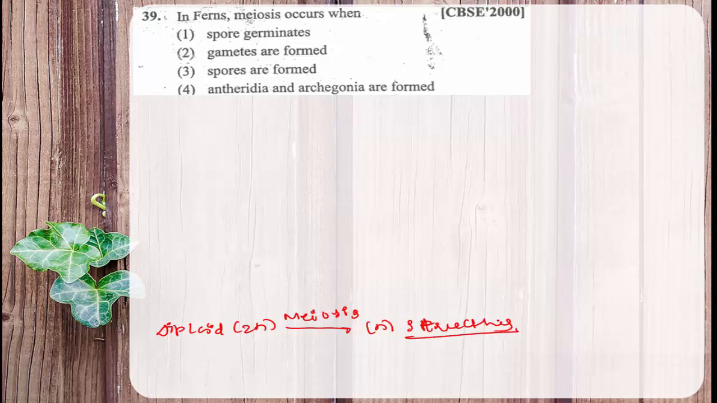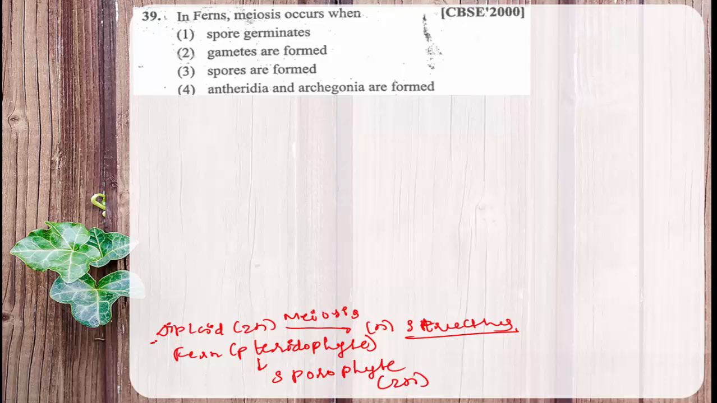So the question asked here: in ferns, when does meiosis occur? Whether it is taking place at the time of spore germination, or at the time of gamete formation, or at the time of spore formation, or at the time of antheridia and archegonia formation. So fern is a member of pteridophyte, and in pteridophytes, the sporophyte is diploid. What is that sporophyte? Spore producing structure.